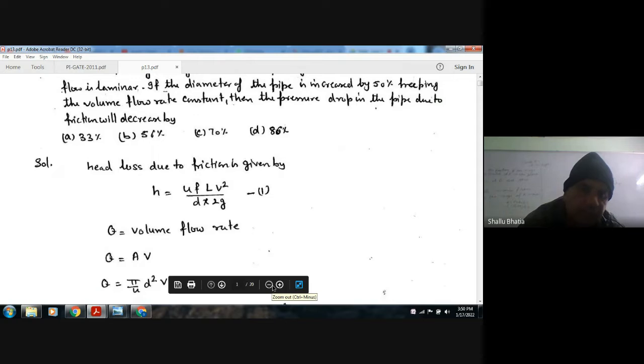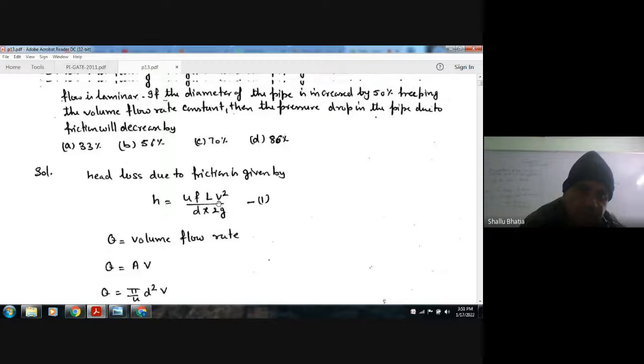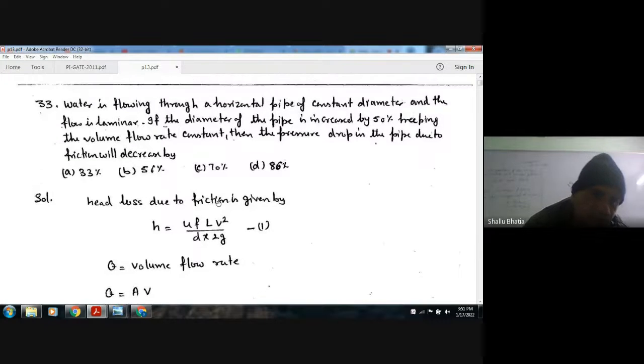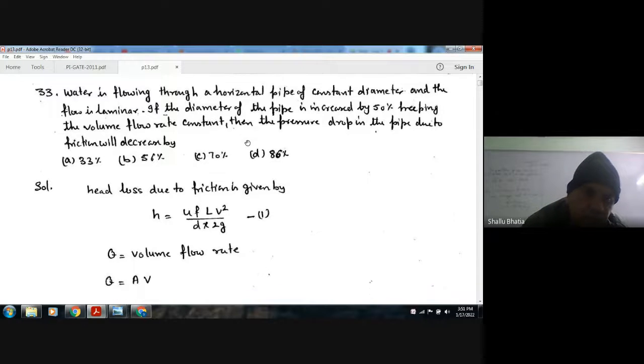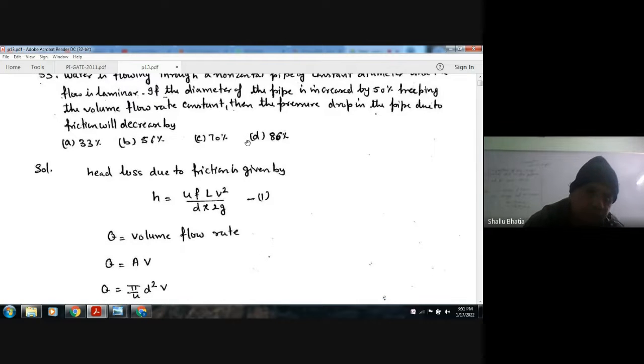Okay. We know that the head loss due to friction in a pipe is H is equal to 4FLV square divided by D into 2G. Now as the volume flow rate is constant, we change V in terms of volume flow rate Q. So Q is equal to AV, that is volume flow rate is area into velocity.